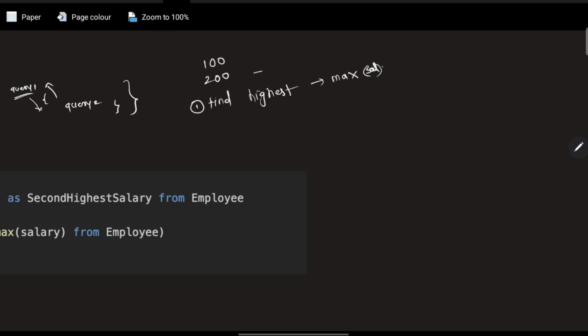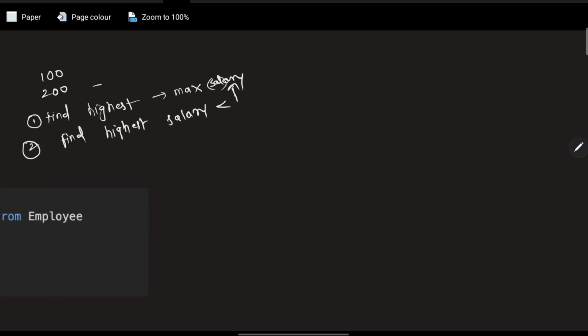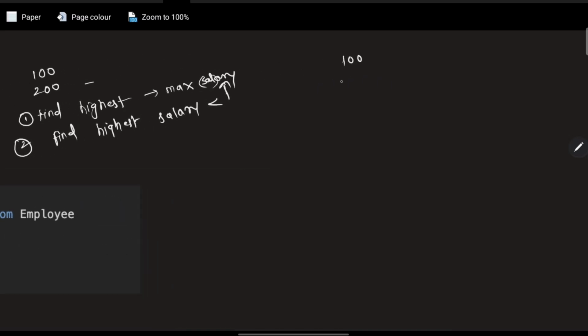Max of salary will give you the maximum salary. And second, if I ask you now to find the highest salary, but it should be less than this maximum salary, correct. For what I am saying is, if you have salaries like 100, 200, 300, first thing, what is the maximum salary here? 300. Second is to find the highest salary, but it should be less than 300.